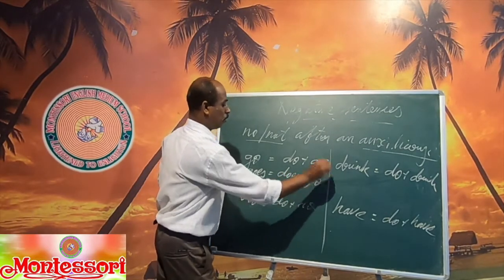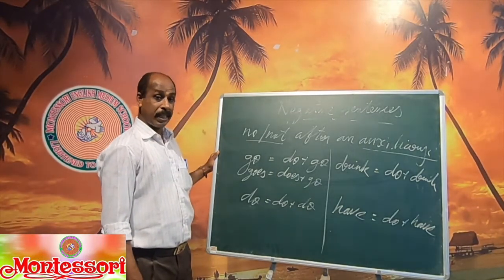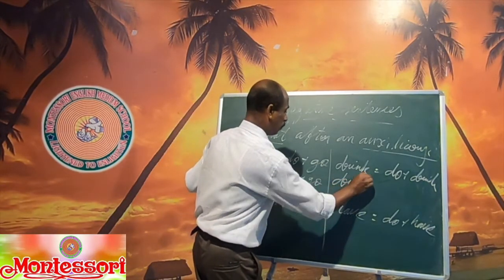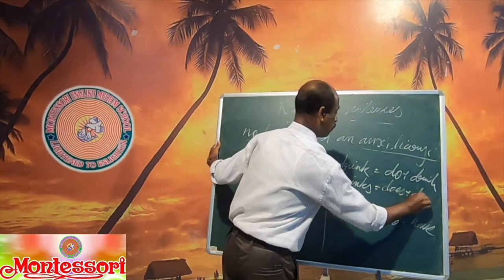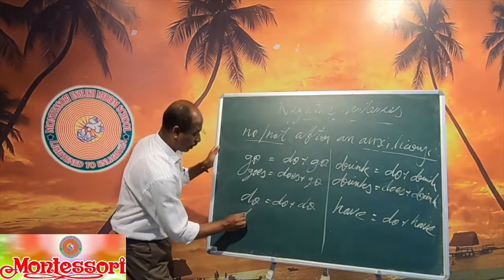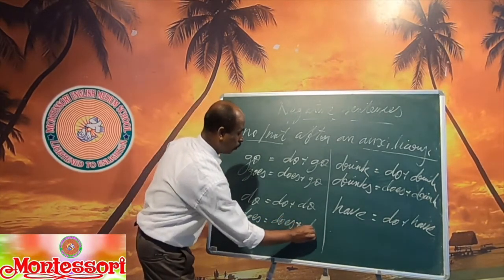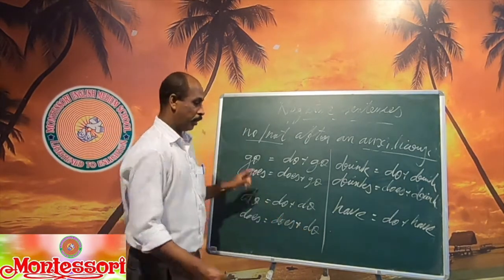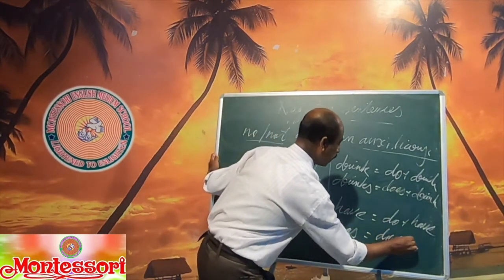Does plus go. I go to market, I don't go to market. She goes to market, she doesn't go to market. The singular of drink is drinks. What's the auxiliary? Does plus drink. Does is singular. Does is equal to does plus do. Here does is the auxiliary verb and this is the main verb. Have: for singular, has is singular. Has is equal to does plus have.